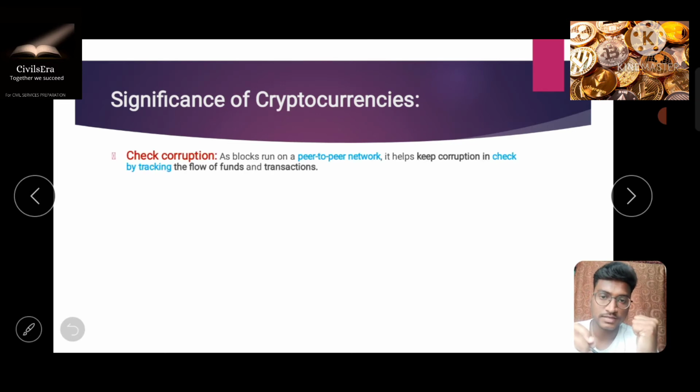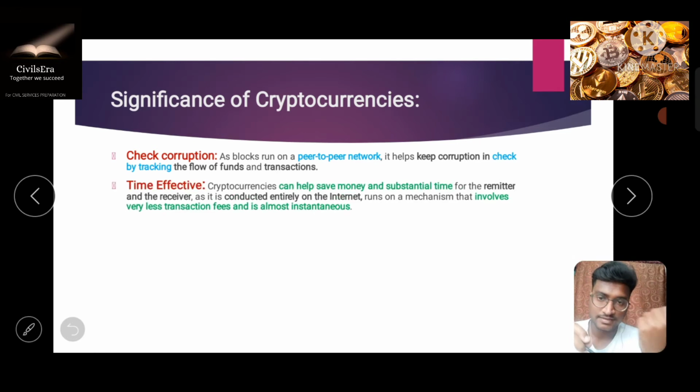Let's move forward and understand the significance of cryptocurrencies. Why are cryptocurrencies important in this digital revolution? First, it checks corruption. As you all know, it's a peer-to-peer network, with no third-party intervention. Hence, it checks the tracking of funds and transactions. So it is completely transparent, and it is time effective. Since it is a digital transaction, it takes hardly any time, within seconds. So it is completely time effective, and most of the funds are transparent here.